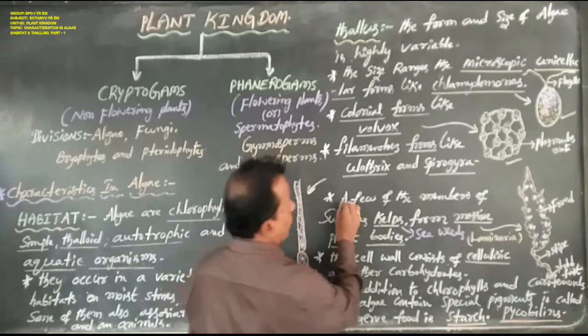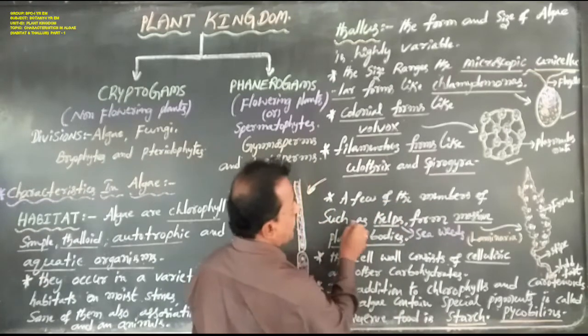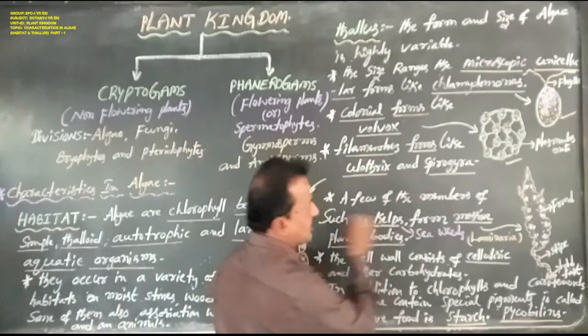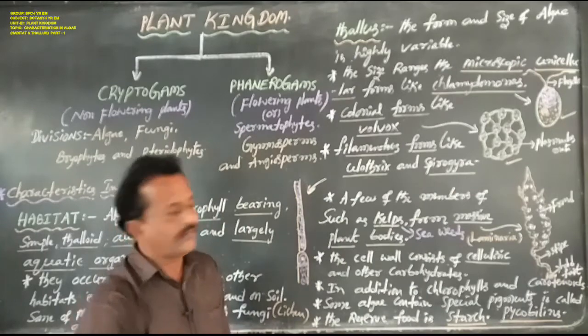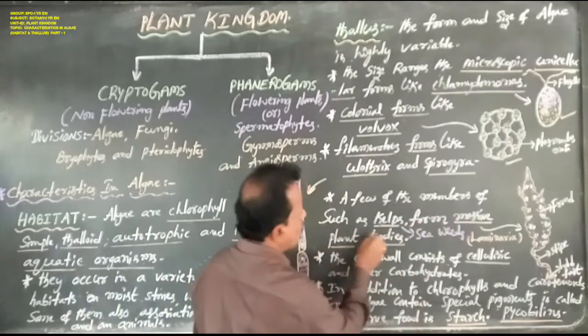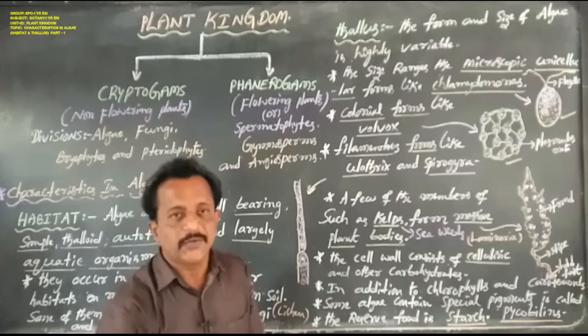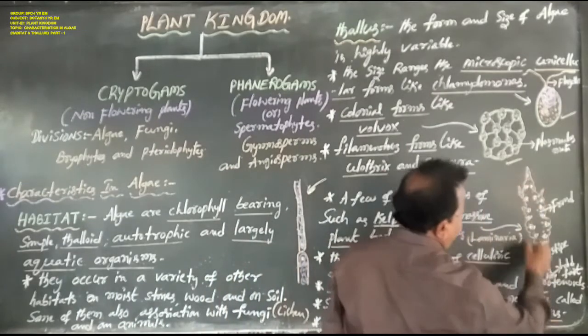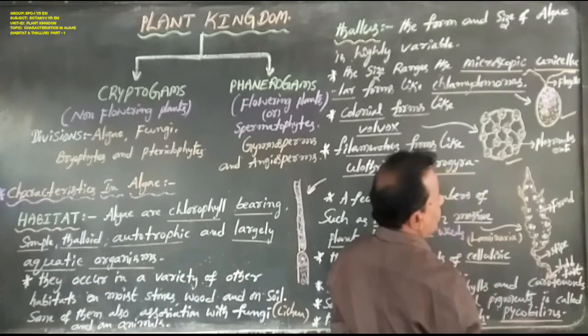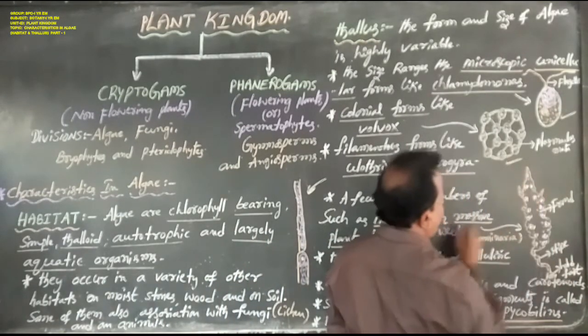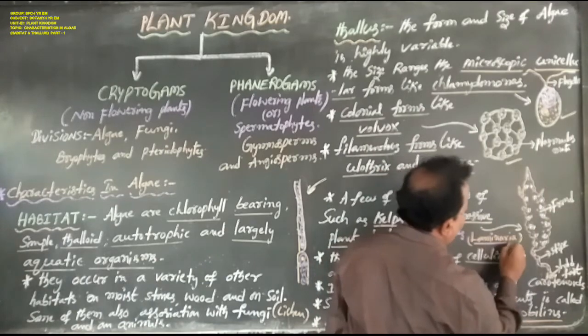A few of the members, such as kelps, kelps means seaweeds, form massive plant bodies. So this is a massive plant body. For the massive plant body or kelp, the best example here is Laminaria.